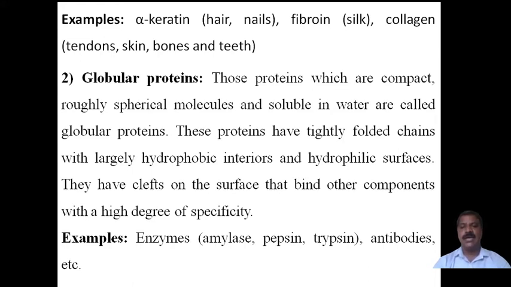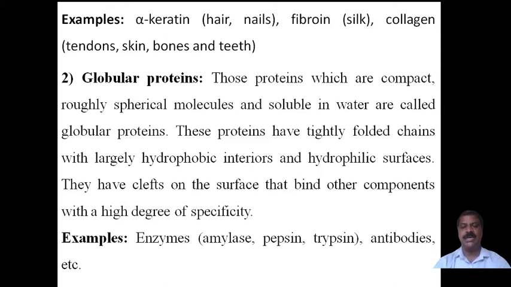They have clefts on the surface that bind other components with a high degree of specificity. Because of this nature, the clefts can bind other components, and the specificity increases. This is about globular proteins. Examples are enzymes, such as amylase, pepsin, trypsin, and antibodies. These are examples of globular proteins, because the outer surface has active centers.